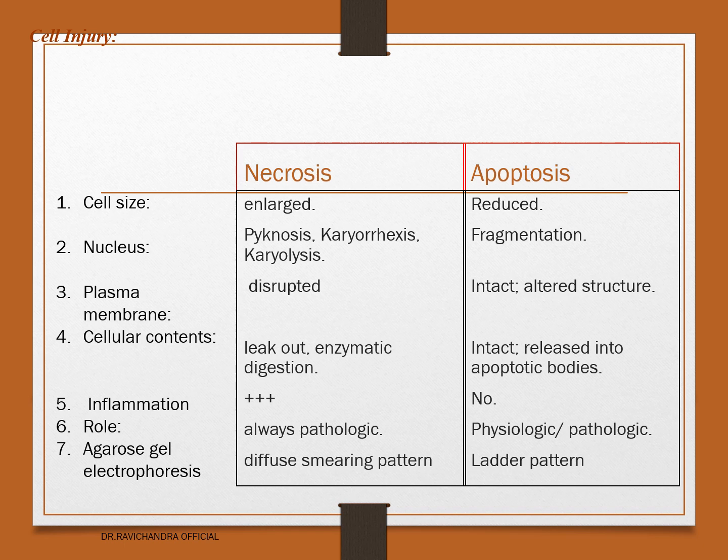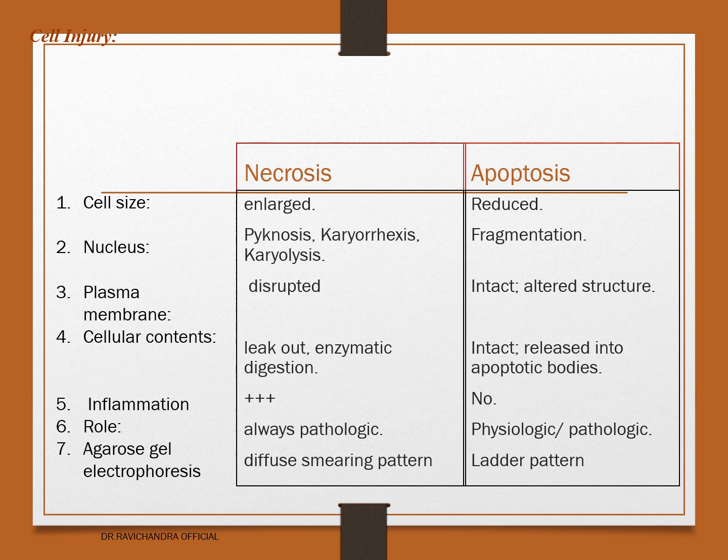So what are the differences between necrosis and apoptosis? Necrosis and apoptosis can be differentiated using 7 points. One is cell size. It is enlarged in necrosis and reduced in apoptosis. Nuclear changes will be karyolysis, pyknosis and karyorrhexis in necrosis, whereas nuclear fragmentation will be seen in apoptosis.